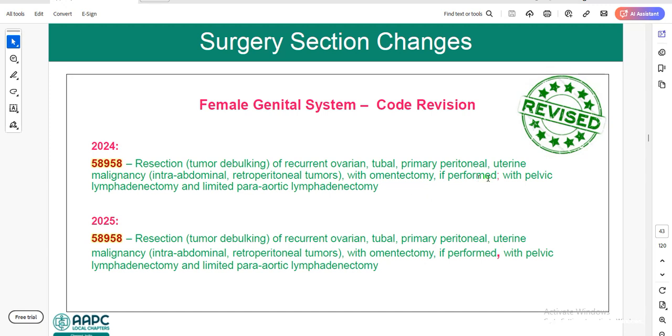Previously we had a semicolon after "if performed". Now they have added a comma. This means from January 1st, 2025 onwards, in the operative report, if you find pelvic lymphadenectomy only, you can code 58958.